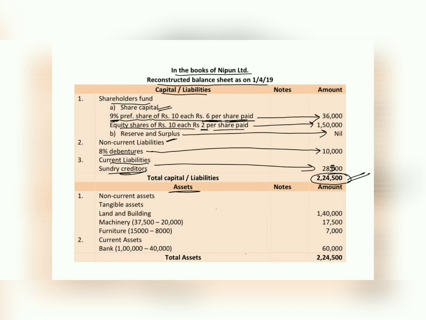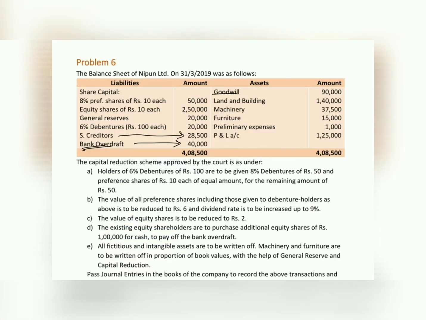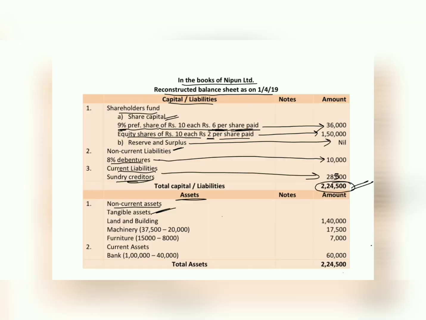Let's look into the asset side. Non-current assets, that is tangible value. We will not have goodwill since it is already written off. Preliminary expenses are already written off and P&L is also already written off. Now tangible value of land and building, machinery and furniture we have. So land and building of 1,40,000.